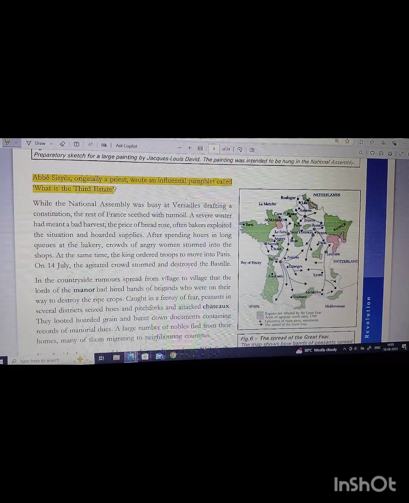brigands who were on their way to destroy ripe crops. So the lords of manors had hired bands of brigands who were there to destroy their ripe crops. If the crops are destroyed, then no products will be available in the market, and everyone will be so tensed to not get their staple food actually.